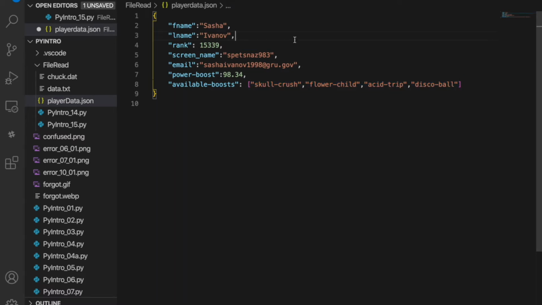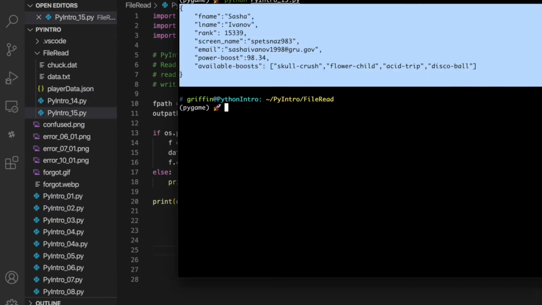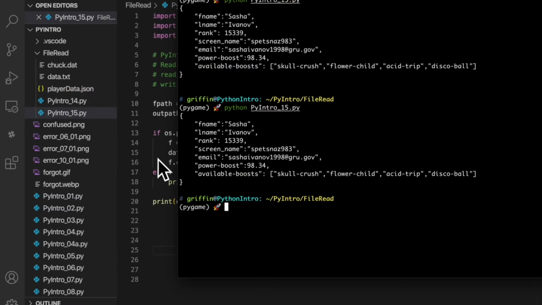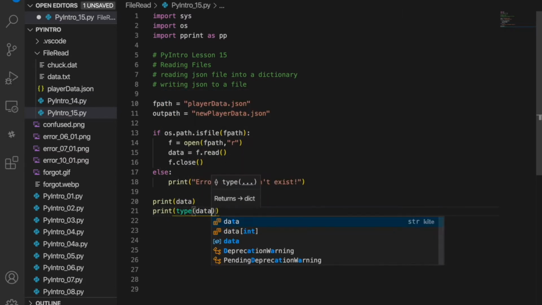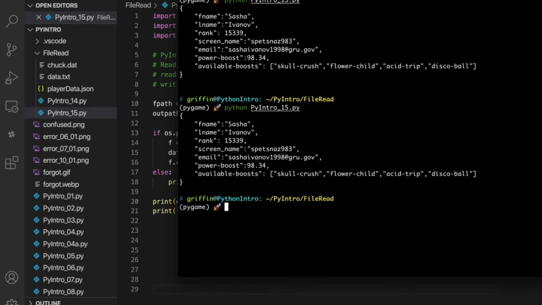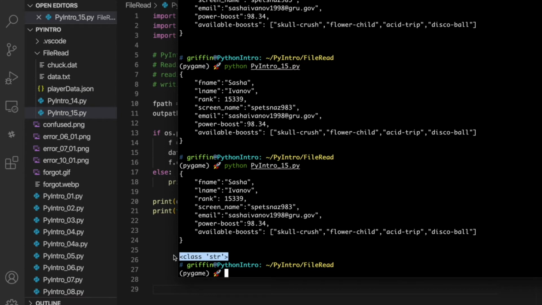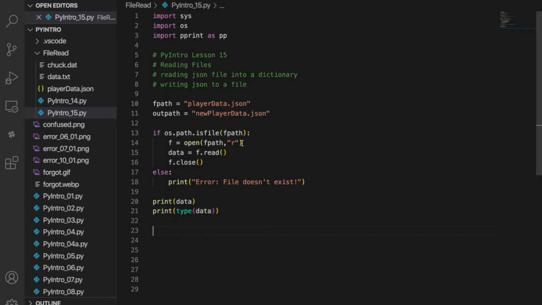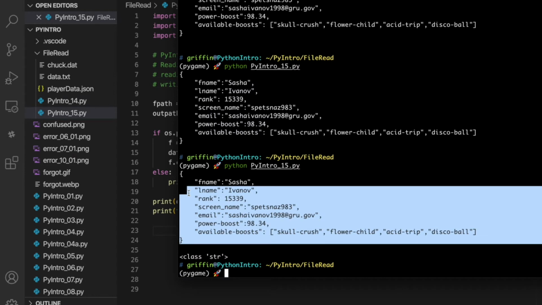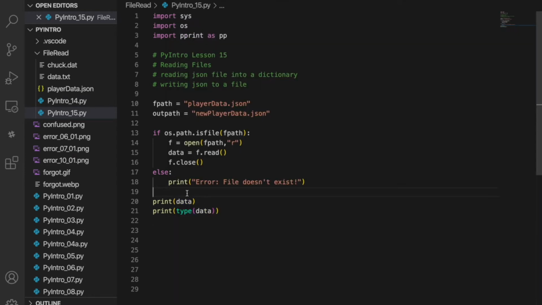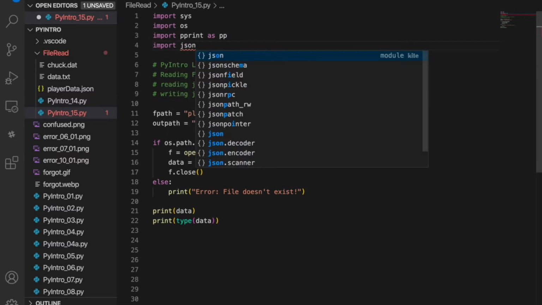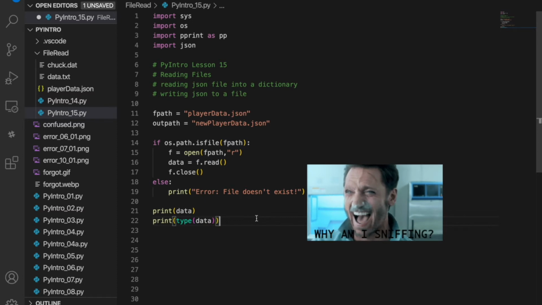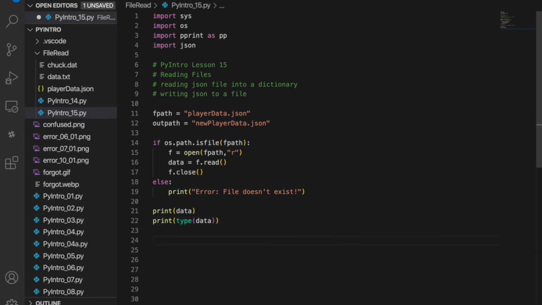All right, so close that, run it one more time. It just dumps it out as a string. In fact, if we said print type data, we will get that it's a string, because it is. So what we need to do is convert this string to a Python dictionary, because we need to process it. Python provides a library called, you guessed it, JSON. So we import JSON, and now we need to take this string and convert it to JSON.